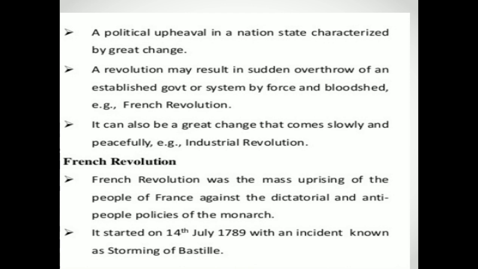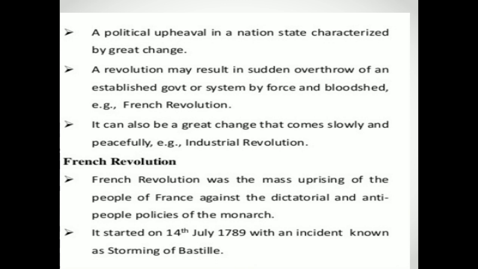French Revolution was the mass uprising of the people of France against the dictatorial and anti-people policies of the monarch. Means French Revolution was done by the people because of monarch policies. What is monarch here? Rule of the king. When there is a rule of a king and this king is a dictator, he is having all powers in his hand and forcibly he applies the rules on the people and no one can question.